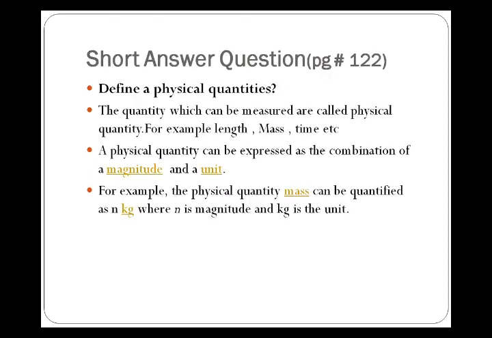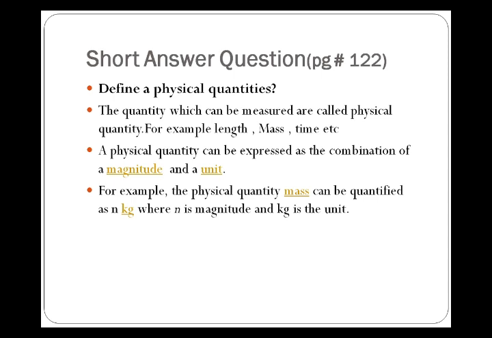The next question is the short questions, and it's from page number 122. The first question is: define a physical quantity. The quantity which can be measured is called a physical quantity. For example, length, mass, time.